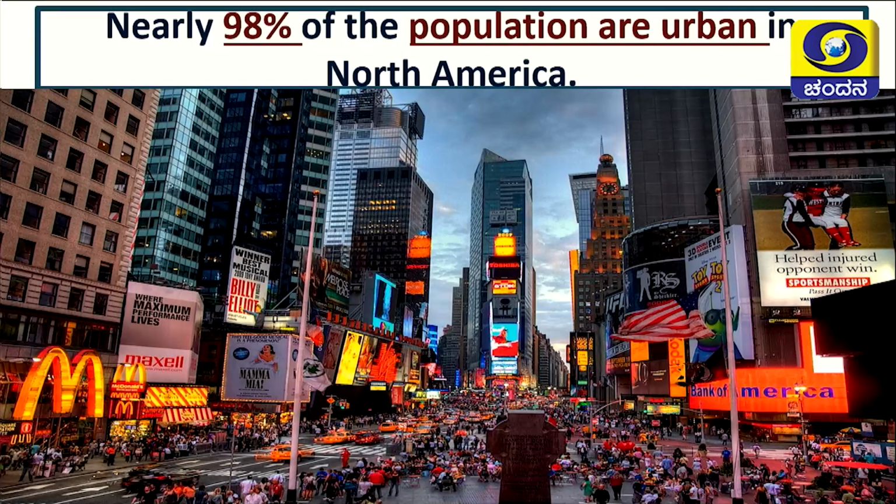Nearly 98% of the population is urban here. So if we ask in India what the percentage of people living in villages is, it is more than 60 to 70%. But here in America, 98% of people are living in North American cities. A modern city, a highly technologically advanced city, you can see here. And you can also spot the population roaming all around. Is it not, children? Okay.